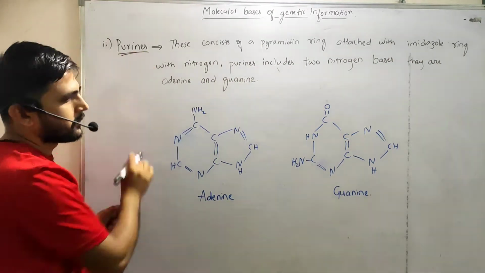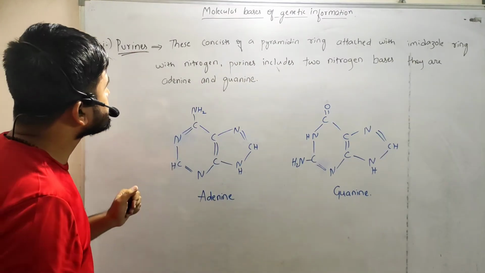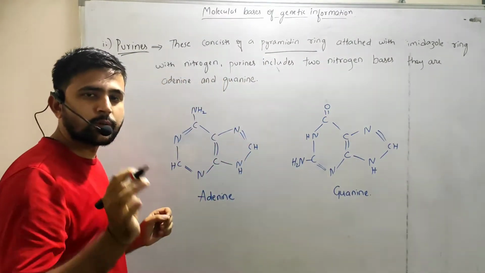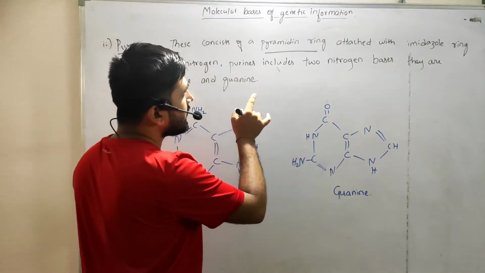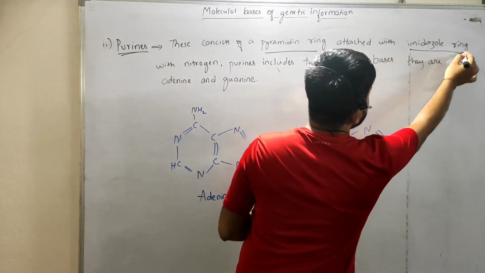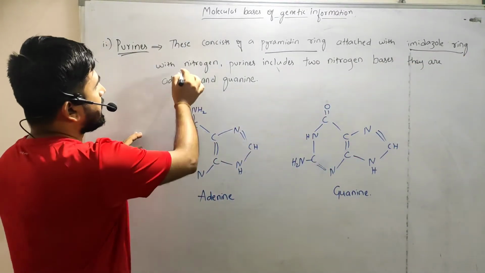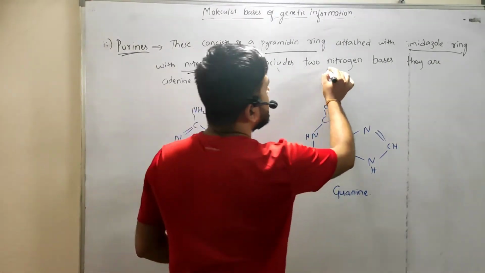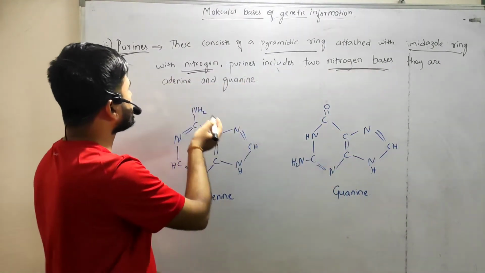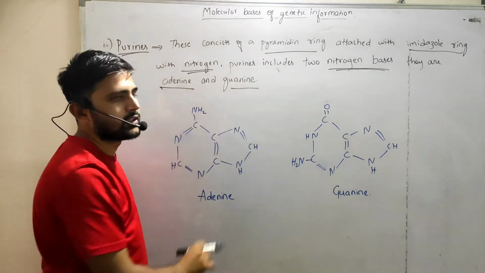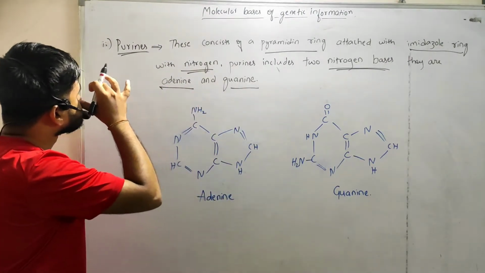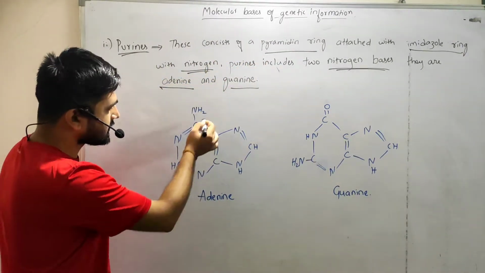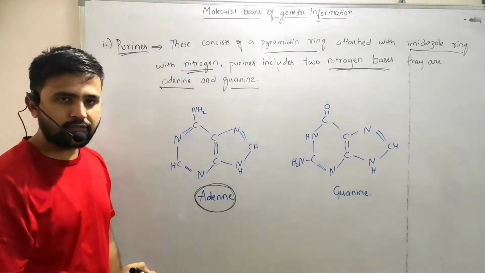The second one is the purines. Purines consist of a pyrimidine ring attached to an imidazole ring with nitrogen, and purines include 2 nitrogen bases: one is adenine and the second one is guanine. Let us consider this is the structure of adenine.